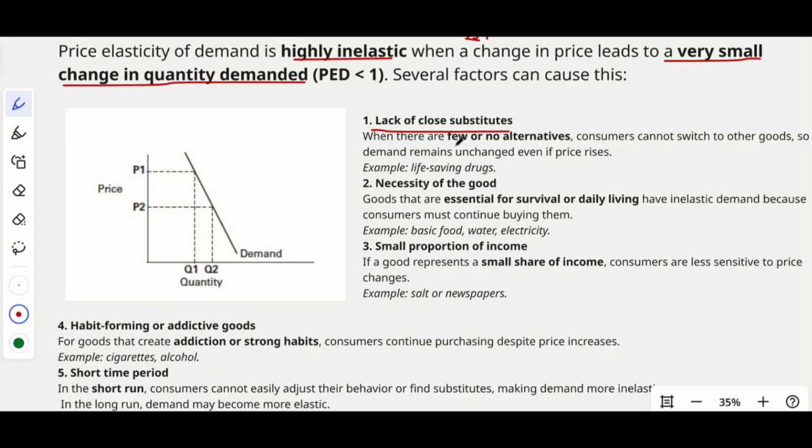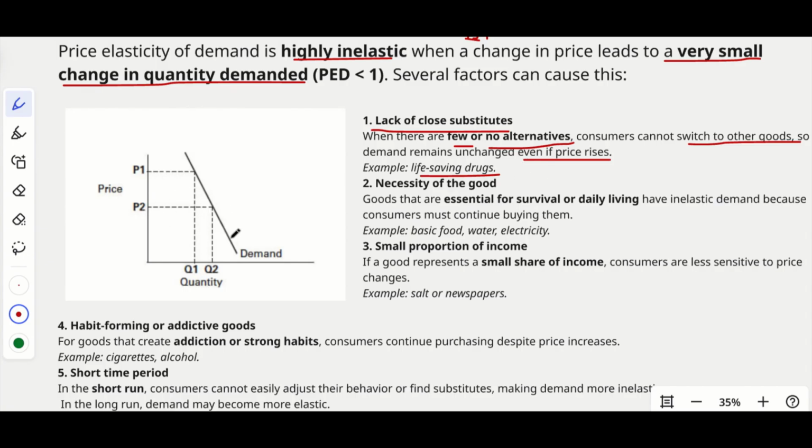So when there are few or no alternatives, consumers cannot switch to other goods. Okay, consumers cannot switch to other goods. So the demand remains unchanged even when the price is raised. Okay. So we can take the case of life-saving drugs. For example, life-saving drugs for cancer or any other diseases. So we don't have any other options available. Okay, that particular drug can only cure you. So no matter how the price has increased, you will have to go with that.